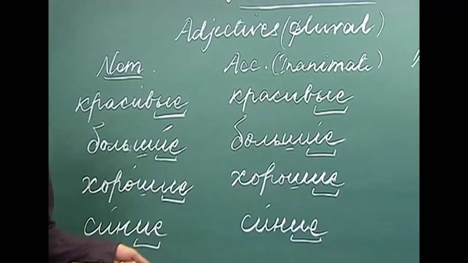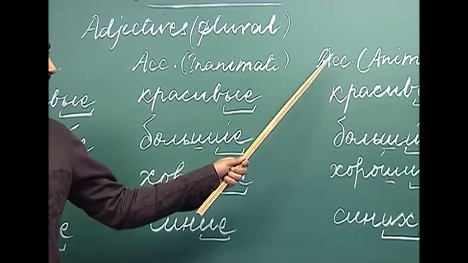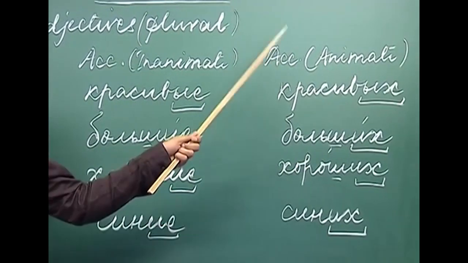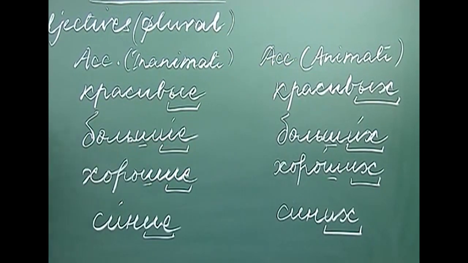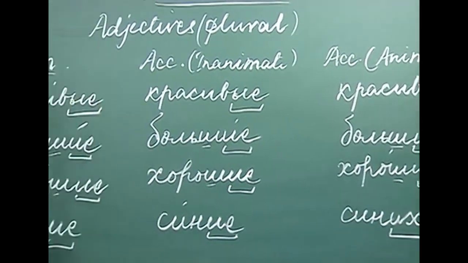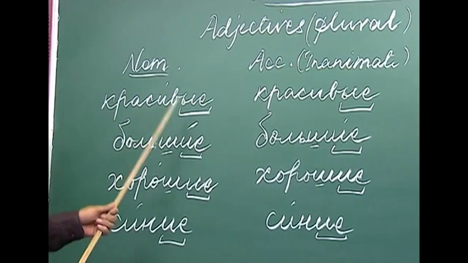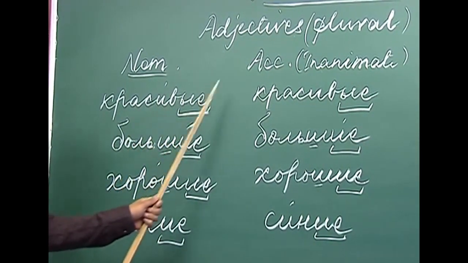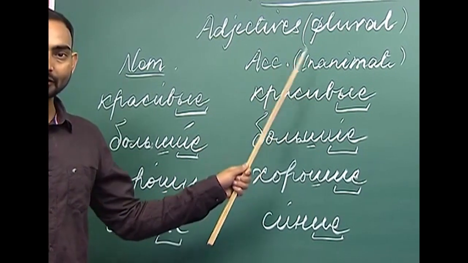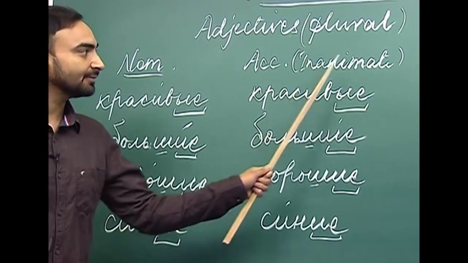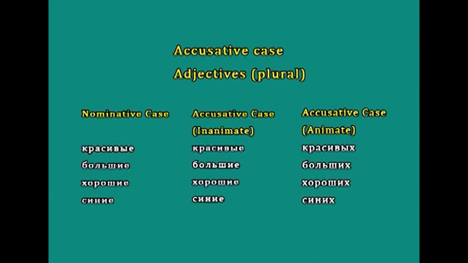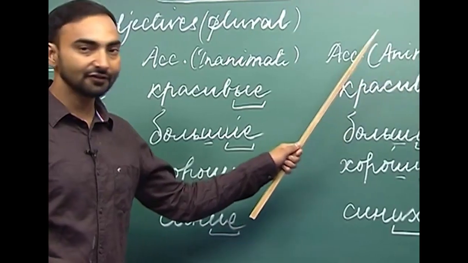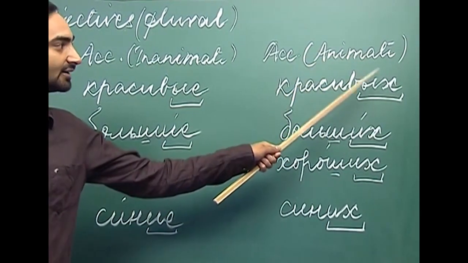And here, the adjectives which qualify animate nouns. As you can see, krasivye, which means beautiful, does not change if it qualifies an inanimate noun, but it changes if it qualifies an animate noun.